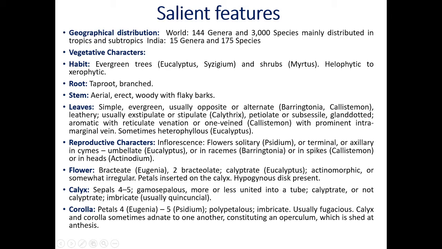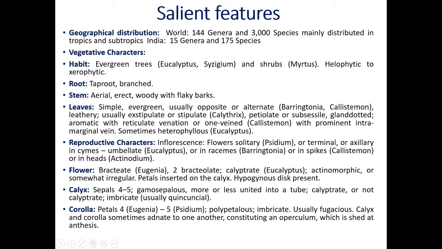Thalamus is in the form of a disc. Now the first outermost whorl is nothing but the calyx. Calyx individuals are called sepals. In this family you will get 4 to 5 sepals. They are fused, that's why the term gamosepalous. Gamo means fused, sepals means sepals. Sepals are fused, more or less united into a tube. A tube-like structure is present.